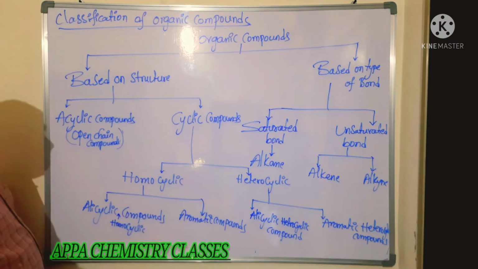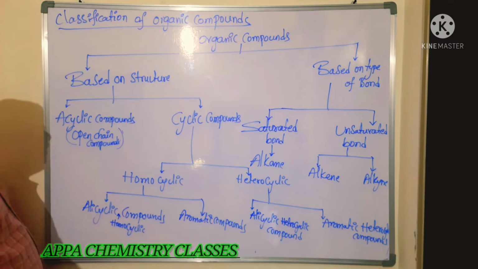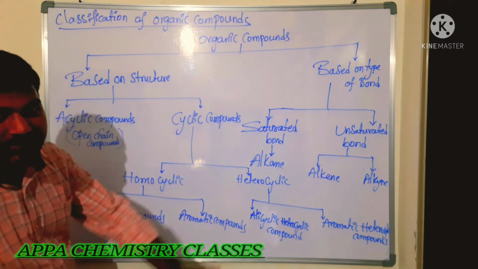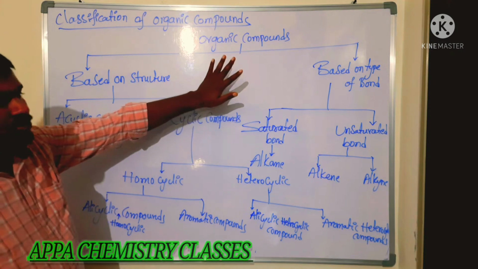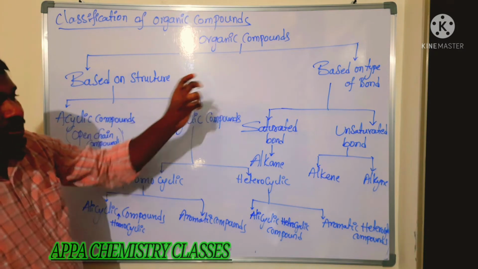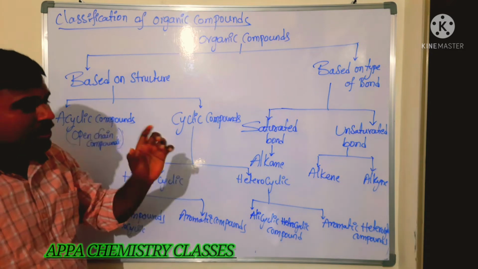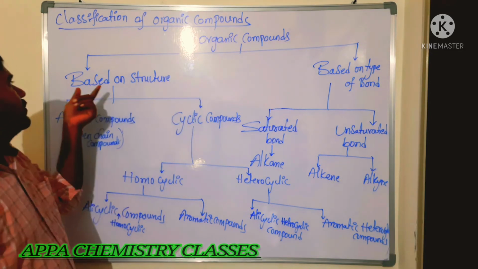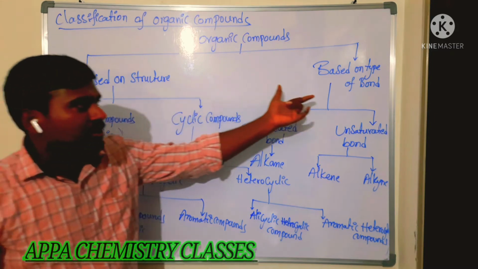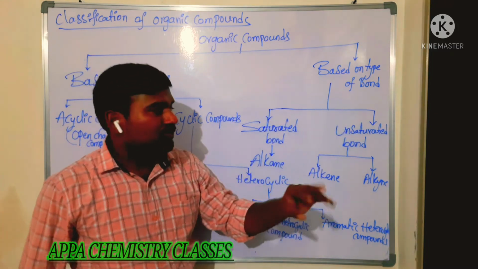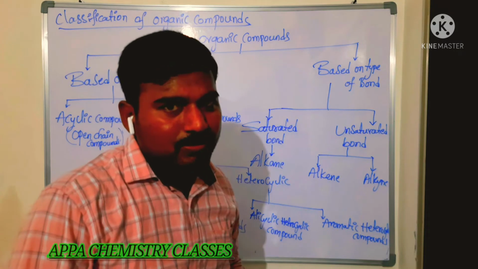Next, classification of organic compounds. So these organic compounds are mainly classified into 2 categories. Just observe the classification, which is very important. The terminology is very important. Try to observe that. Organic compounds are classified into 2 categories, that is based on structure and based on the type of bond. First we are going to see based on type of bond.